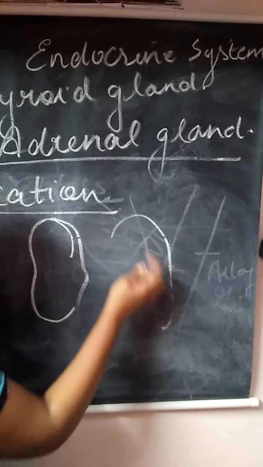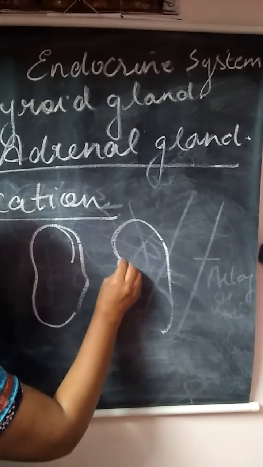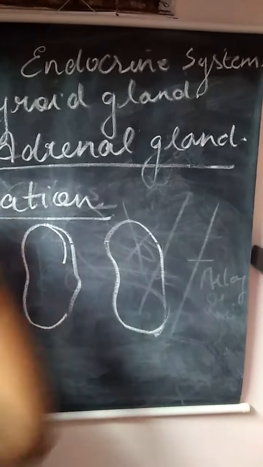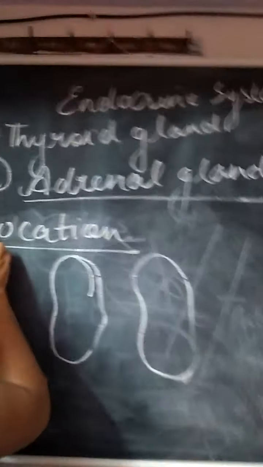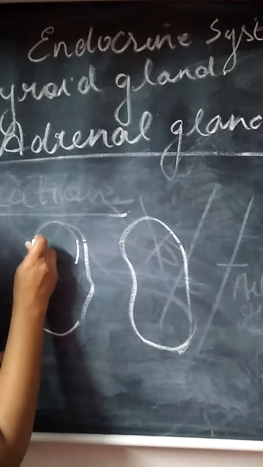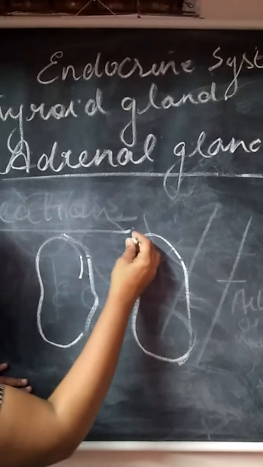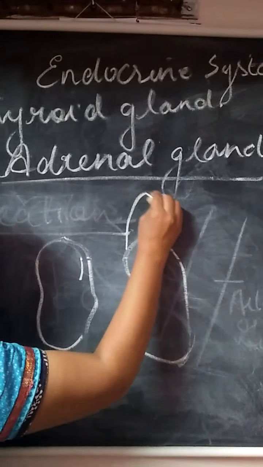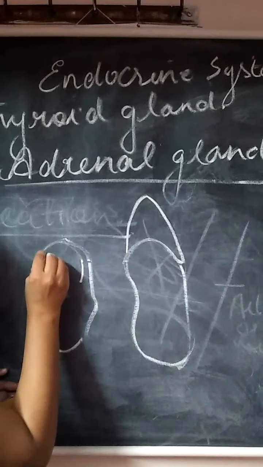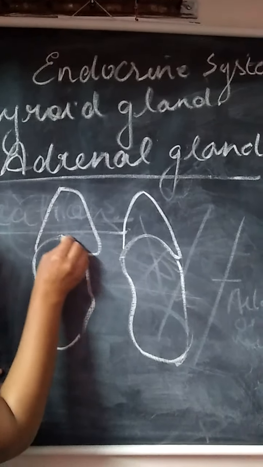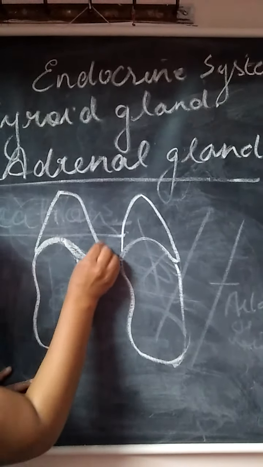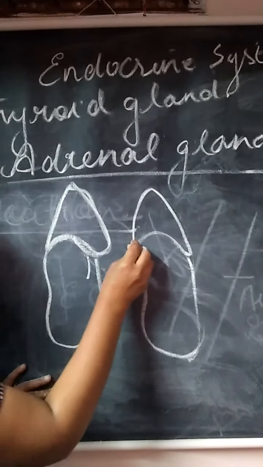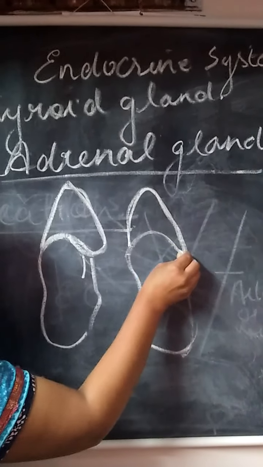A pair means two kidneys. Now over this kidney you will find a cap like structure here.